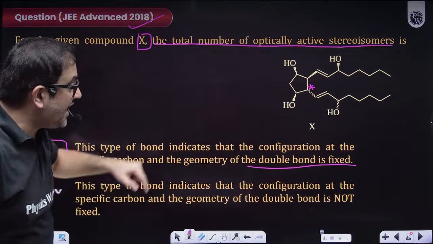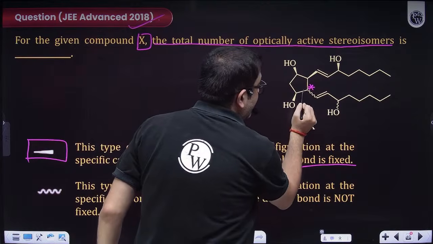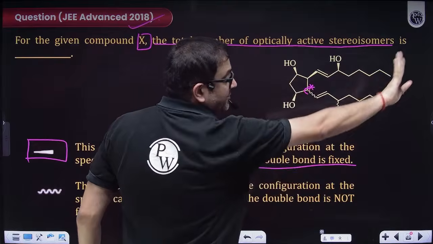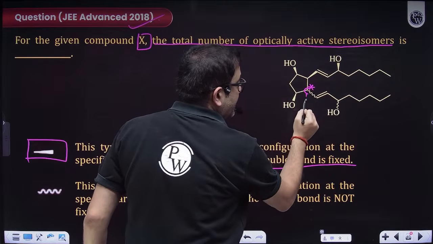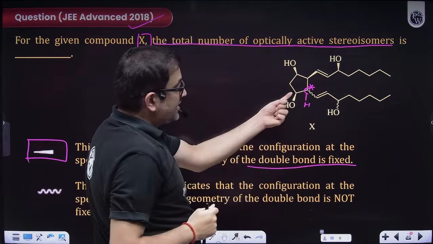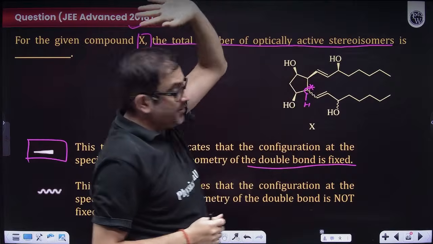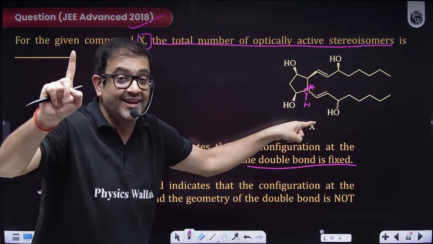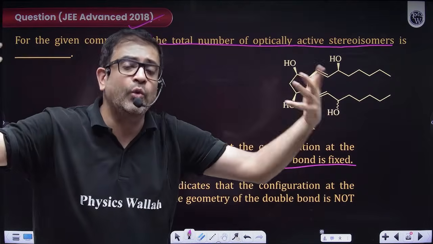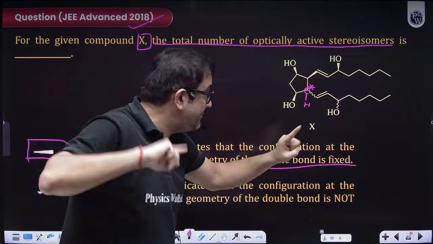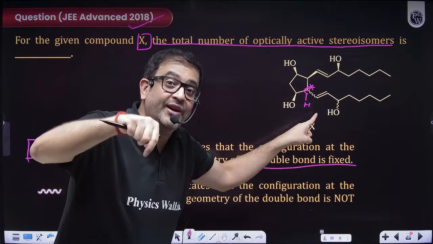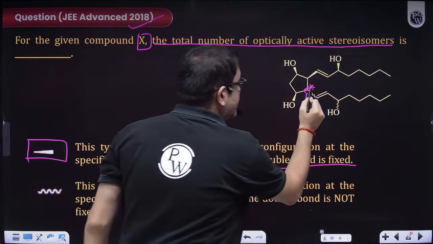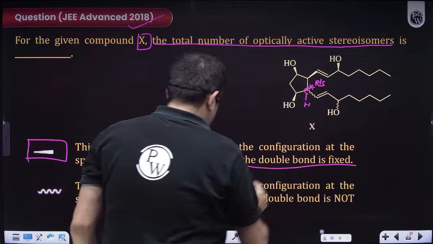So sir, this carbon can act as a chiral carbon. Why? Because one group is this bulky group, one will be hydrogen, one is this carbon with an OH, one is this carbon with some other group. So this is a chiral carbon because now its bond is not fixed. That means you can have different orientations in three-dimensional space. Because it's a chiral carbon, it can show R/S. So this pink carbon can show R/S.